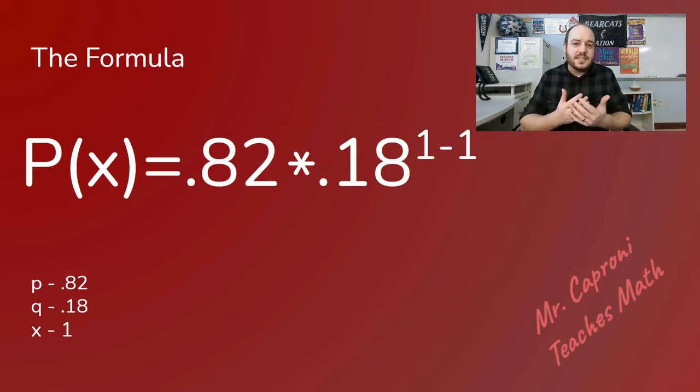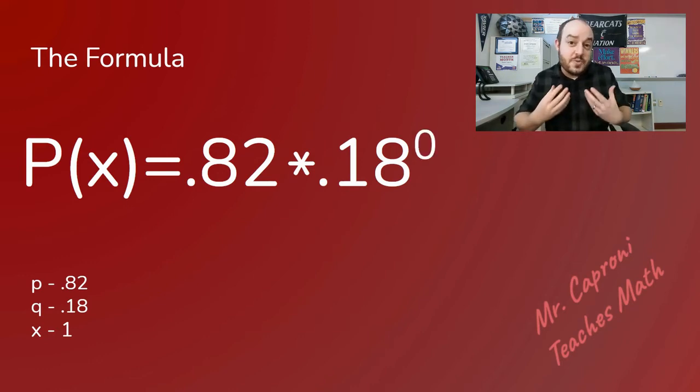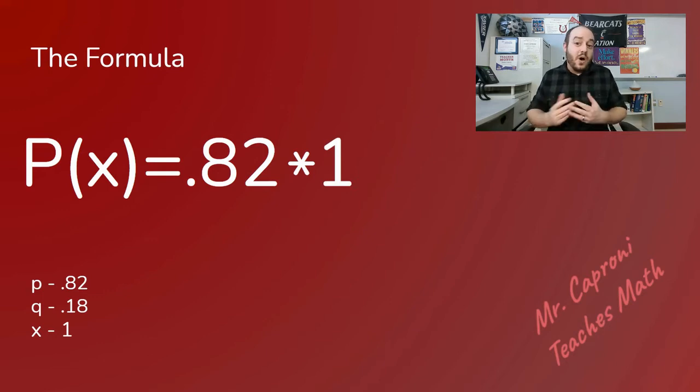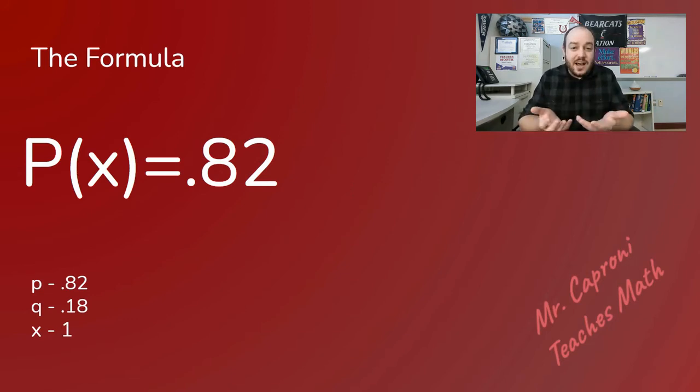Now, notice the exponent here is going to be kind of where we get a little sticky because 1 minus 1 is just 0. And you need to remember the rule that if anything is raised to the 0th power, then it's just equal to 1. And 1 times anything is just whatever that thing is. So really the answer to this question is just 0.82. Well, duh, what's the probability of success on each attempt? Well, it's 0.82. So what's the probability that I would make it on my first attempt shooting? 0.82, or an 82% chance of success.